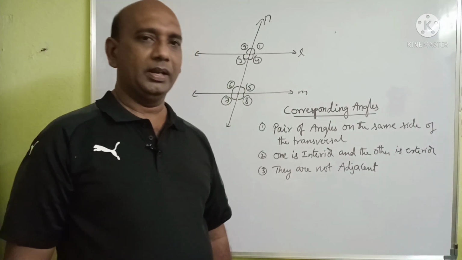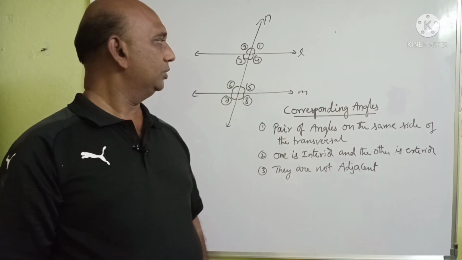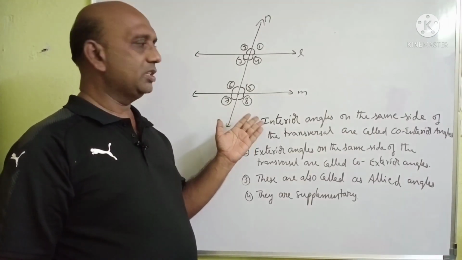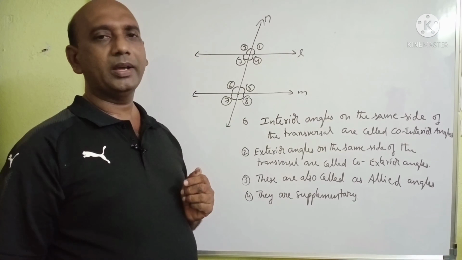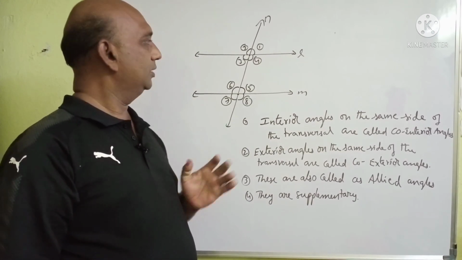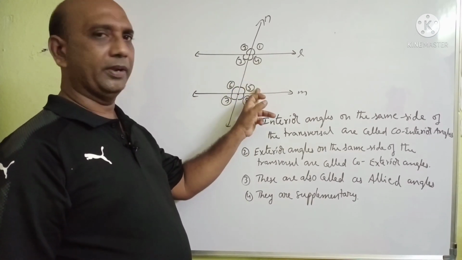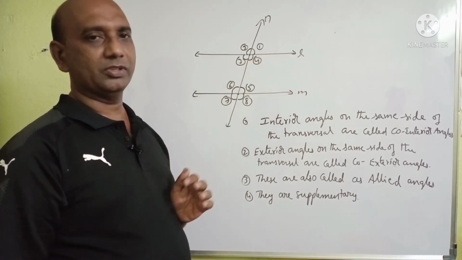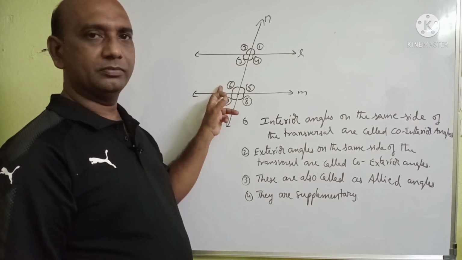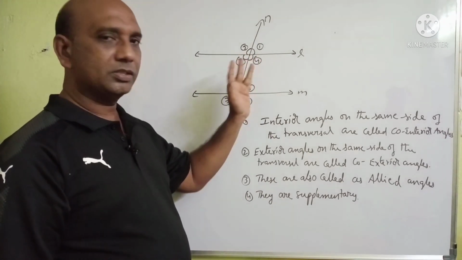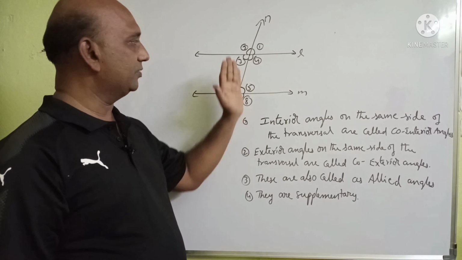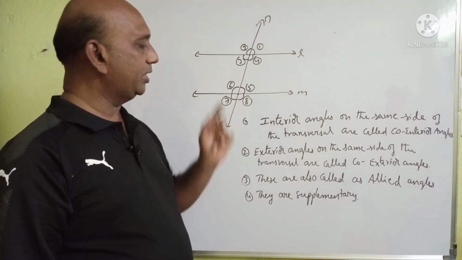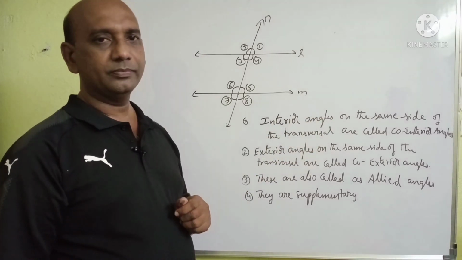Now let us discuss the co-interior angles and the co-exterior angles. Interior angles on the same side of the transversal are called co-interior angles. Here 4 and 5 is one pair of interior angles on the same side of the transversal. Another pair is 3 and 6. These two are on this side and these two are on this side. So these two pairs are called co-interior angles.